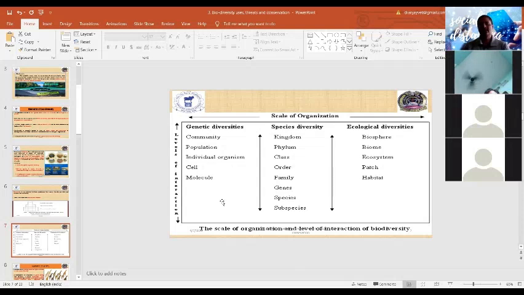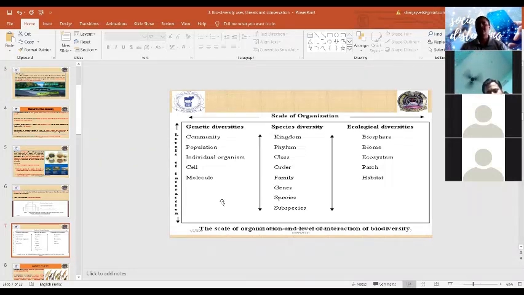In species diversity, we can go from subspecies or species up to the kingdom level. In a genus there are various species, and within a species there are various subspecies.